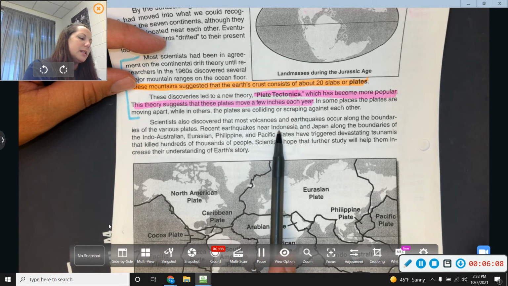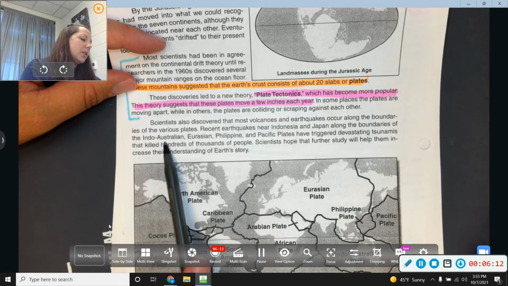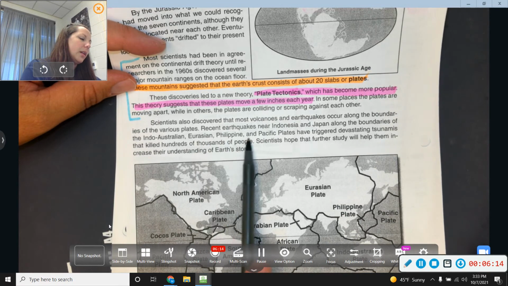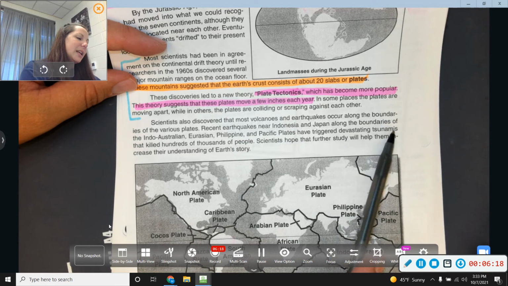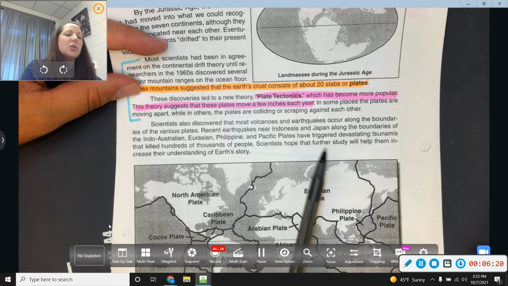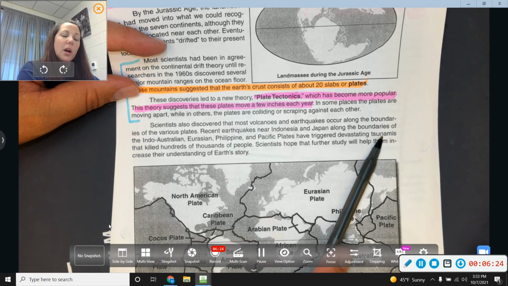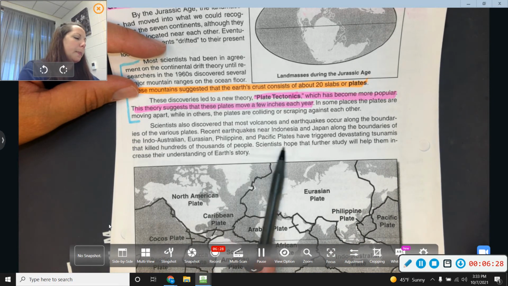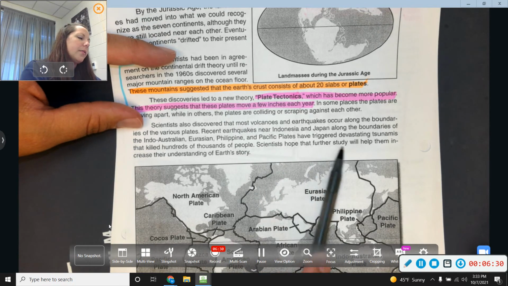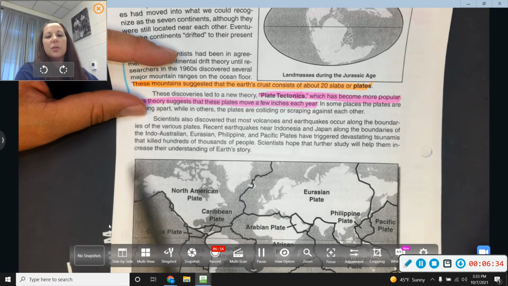Recent earthquakes near Indonesia and Japan along the boundaries of the Indo-Australian, Eurasian, Philippine, and Pacific plates have triggered devastating tsunamis. Tsunamis are tidal waves, just in a different part of the world. They're called tsunamis. That killed hundreds of thousands of people. Scientists hope that further study will help them increase their understanding of Earth's story.